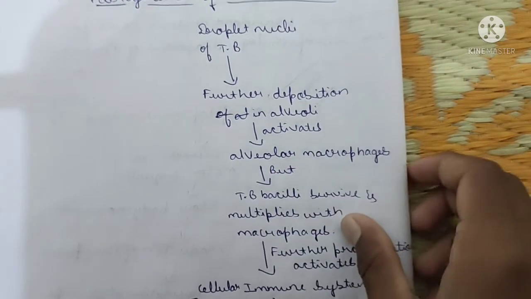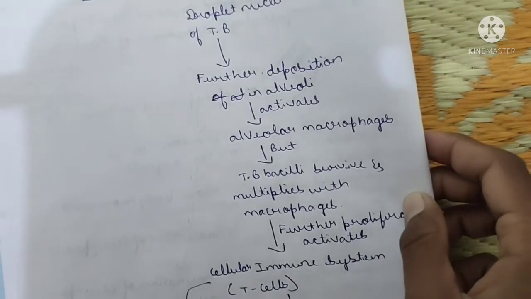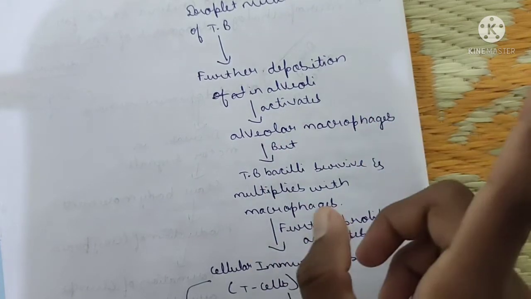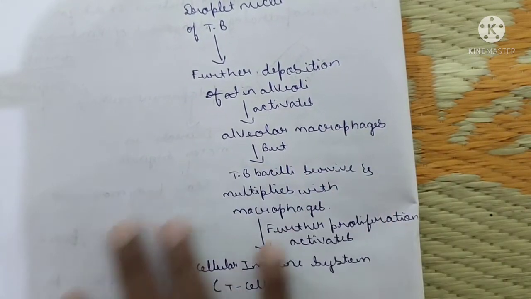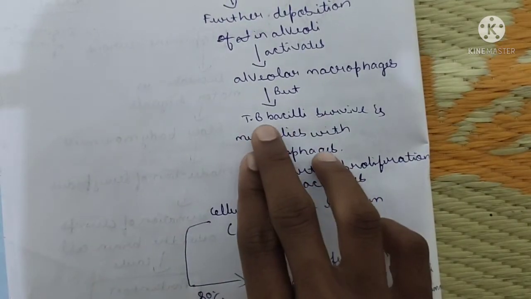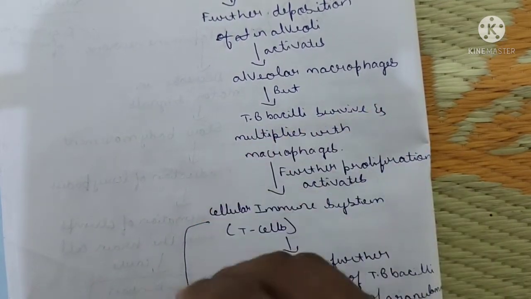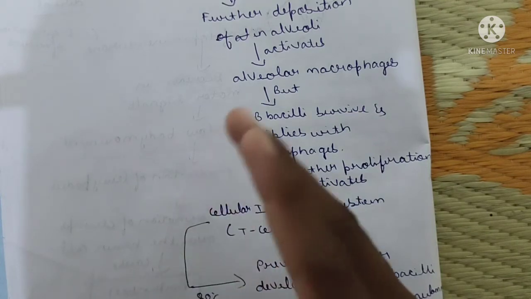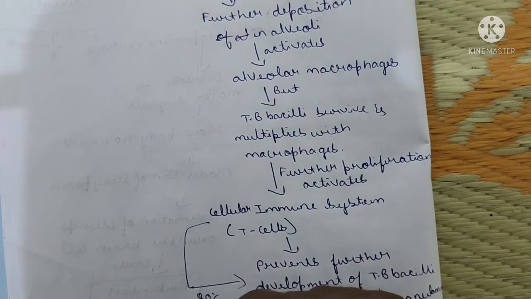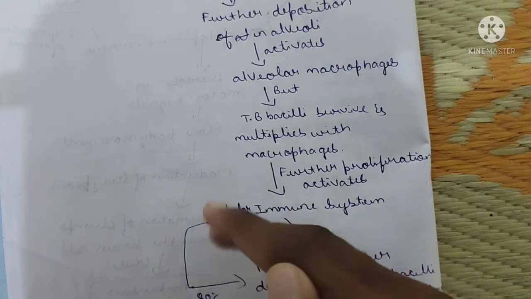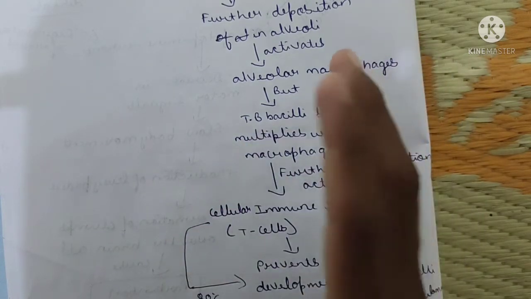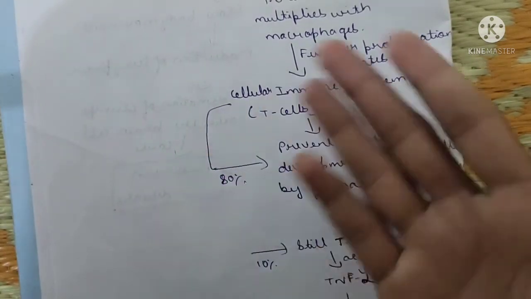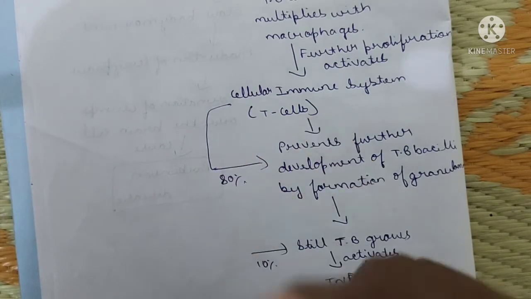Then after that it activates the alveolar macrophages. Every organ has its own army. Here the immunity which protects the lungs is the alveolar macrophages. Due to the activation of alveolar macrophages, what happens? The TB bacillus survives and multiplies within the macrophages. These macrophages will fight with the entered TB bacilli, but at a certain stage the remaining TB bacilli will survive and multiply within the macrophages. Further proliferation, means further development of the TB, will activate the cellular immune system.